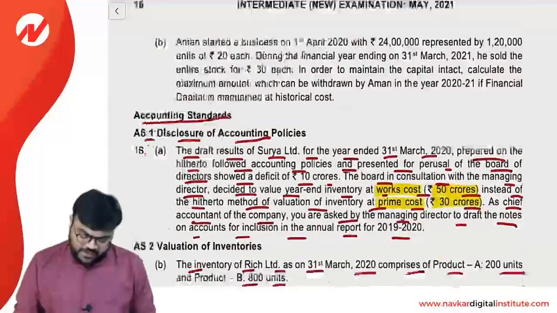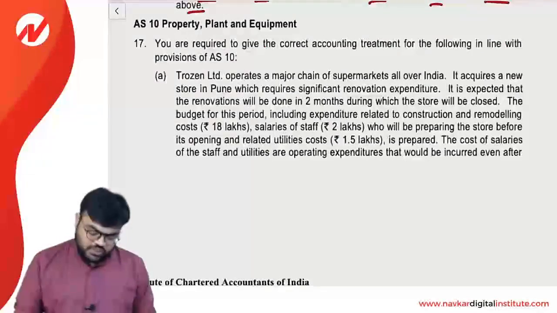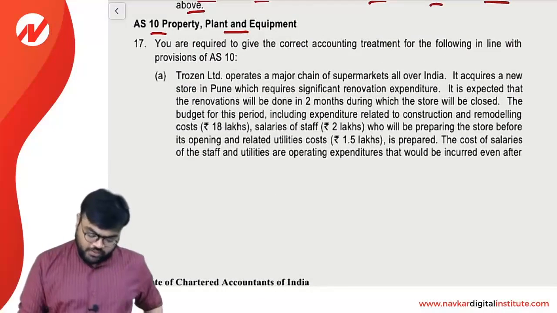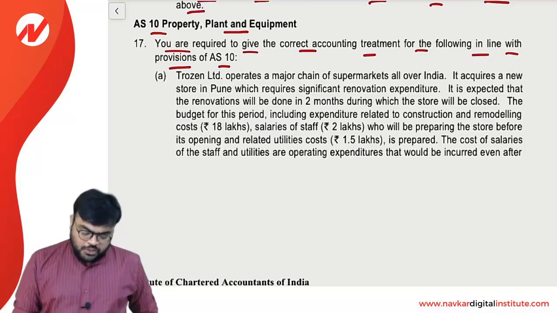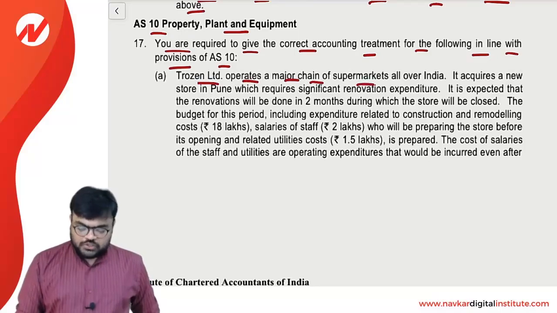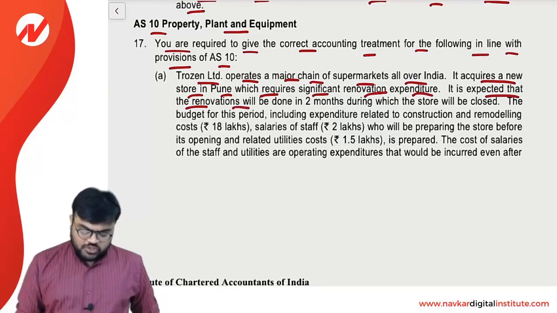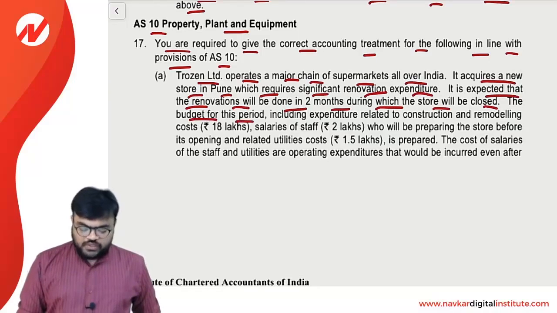Okay, first of all I am reading the question number 17A, please focus. This question is related to AS10, property, plant and equipment. You are required to give the correct accounting treatment for the following in line with the provision of accounting standard 10. Trojan Limited operates a major chain of supermarkets all over India. It acquires a new store in Pune which requires a significant renovation expenditure. It is expected that the renovation will be done in 2 months during which the store will be closed. The budget for this period including the expenditure related to the construction and the remodeling cost is rupees 18 lakh.